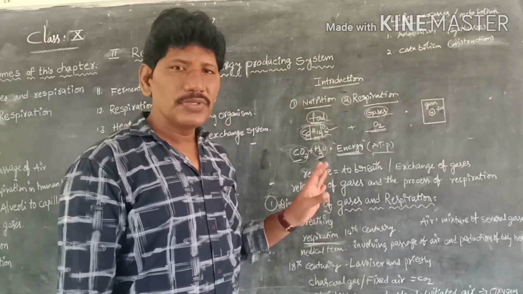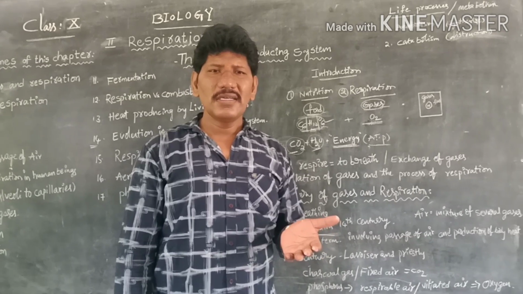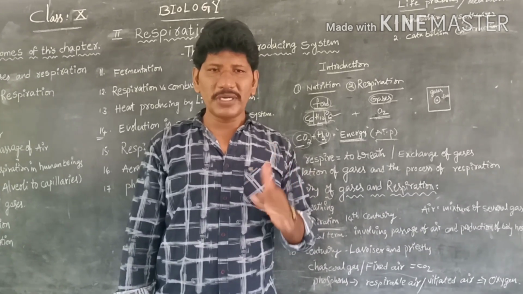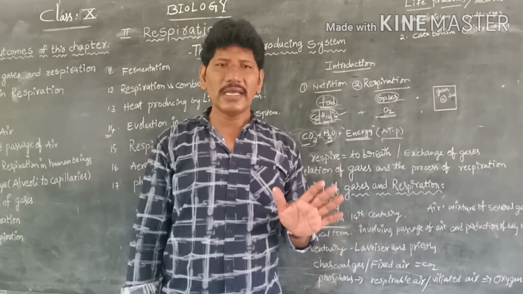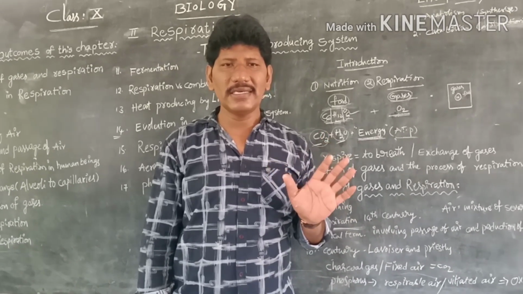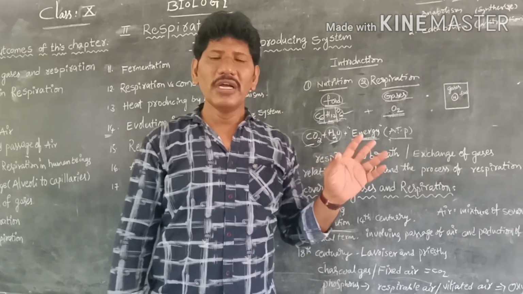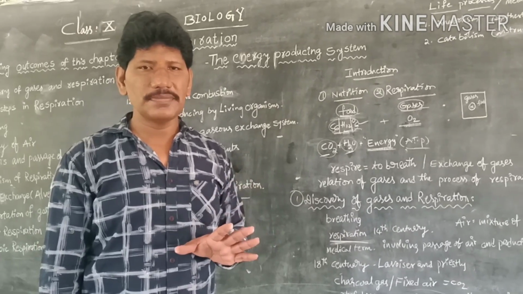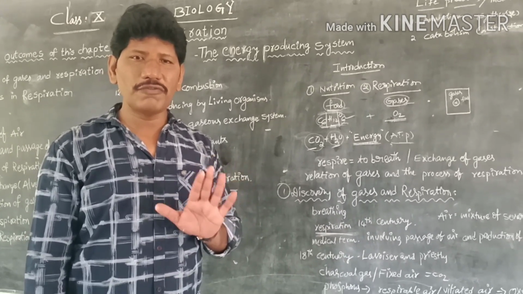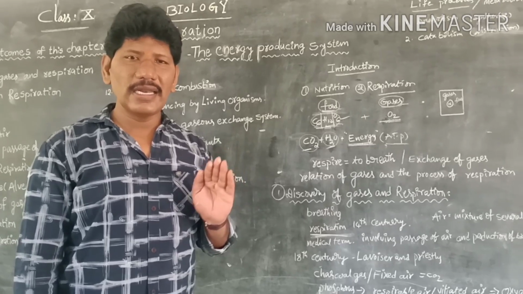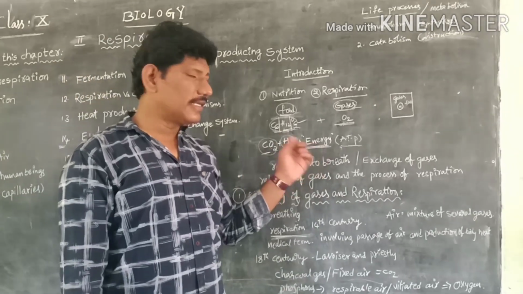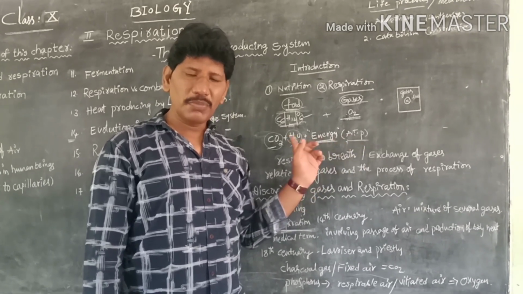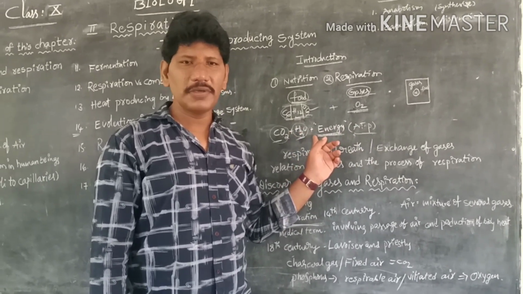It is clear now. Respiration, in the sense, is the oxidation of glucose or oxidation of food materials, releasing the energy in the form of heat as a byproduct of carbon dioxide and water vapor. So this is called respiration. Respiration is the oxidation of food materials and release of energy in the form of heat that is stored in the form of ATP, with carbon dioxide and water vapor as byproducts.